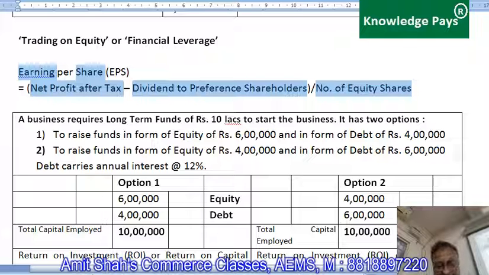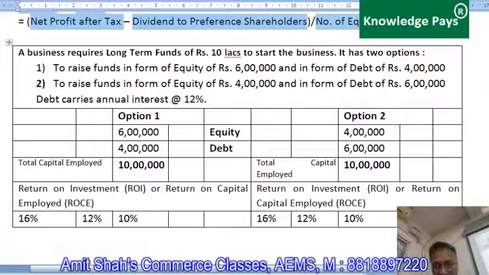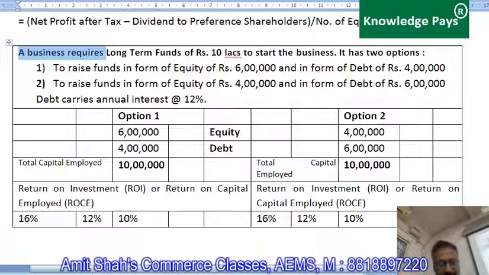So earning per share, guys, we will use here. Now guys, let me explain what I have done here. A business or owners of a business require rupees 10 lakhs to start the business. They have two options: to raise funds in form of equity, equity means owners' funds of rupees 6 lakh, and to raise debt of rupees 4 lakhs. Debt means borrowed funds, उधार का पैसा, और ये खुद का पैसा है.